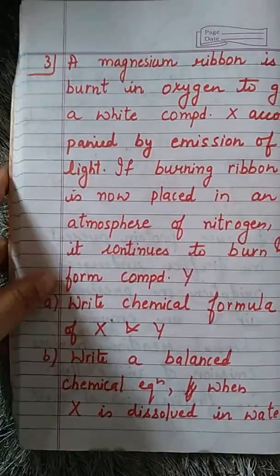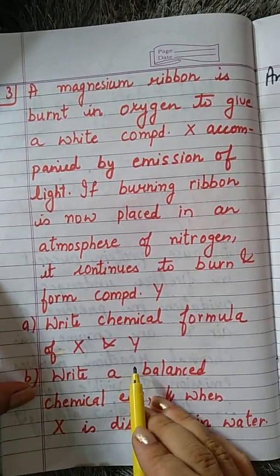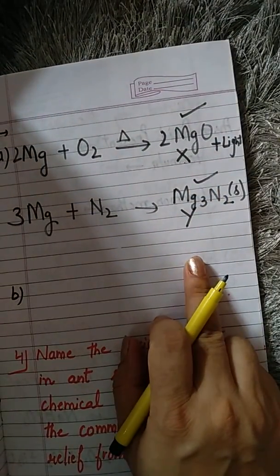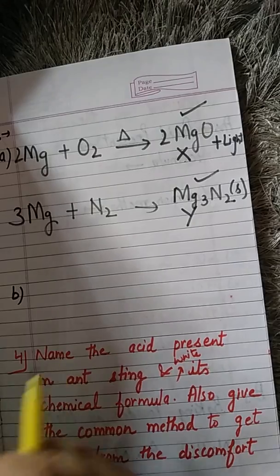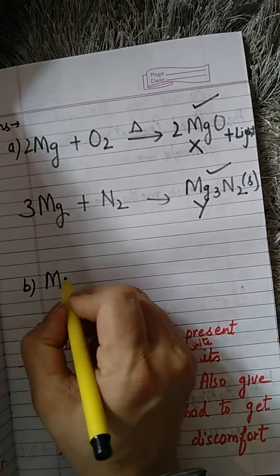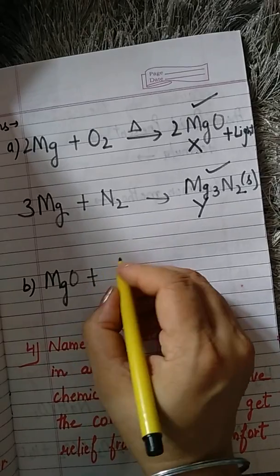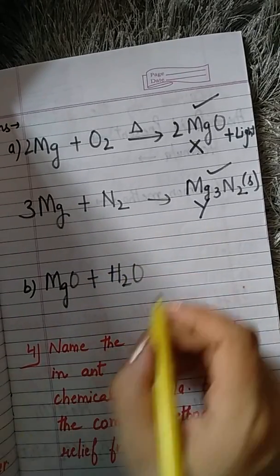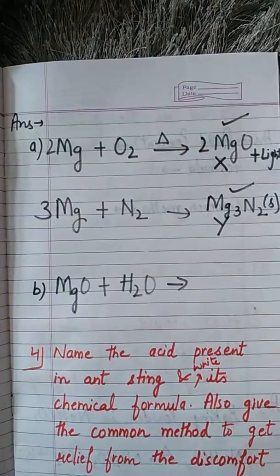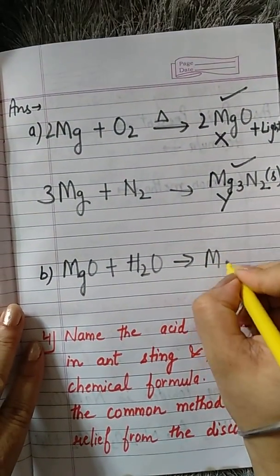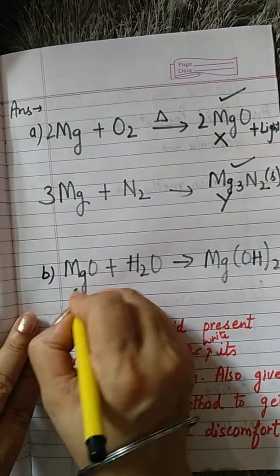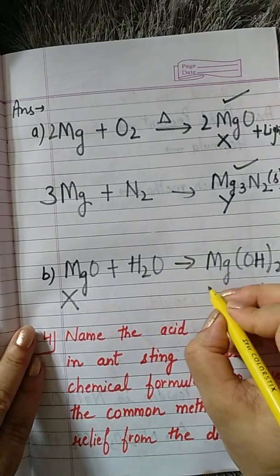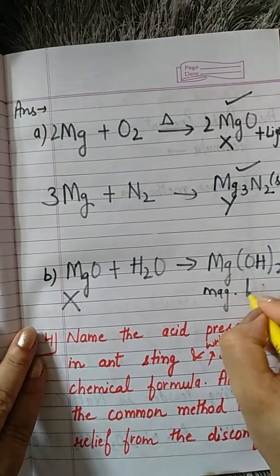After this, what he has said, write the chemical formula of X and Y. X we have written, Y also we have written. After that, part B he is saying: write the balanced chemical equation when X is dissolved in water. X is MgO, and now you are going to dissolve it in water. When you dissolve it in water, magnesium hydroxide is going to be formed. This is your X, and this is your magnesium hydroxide.